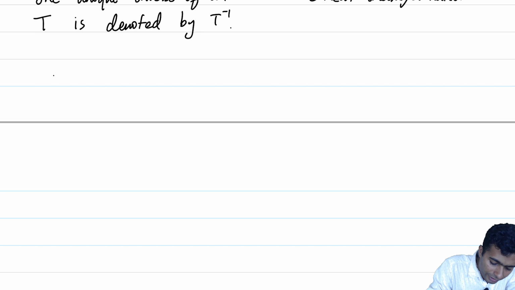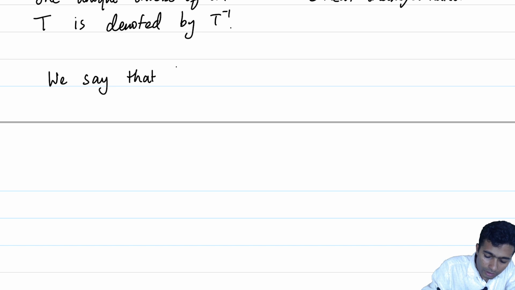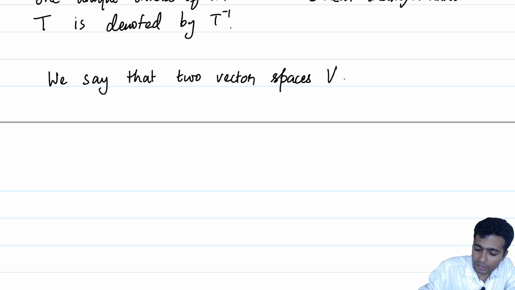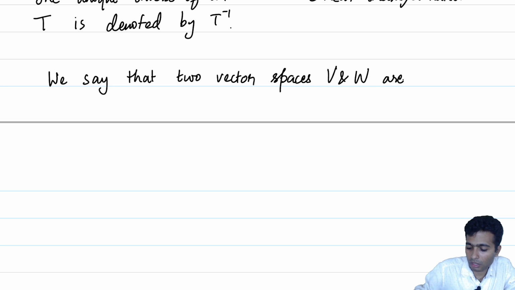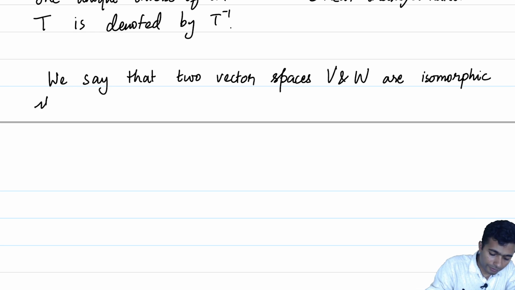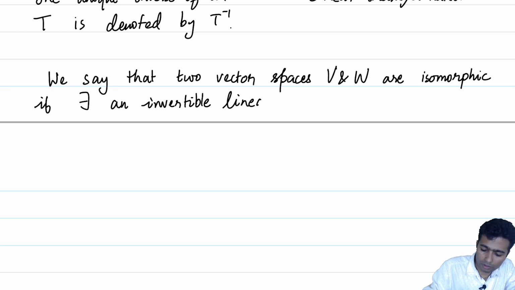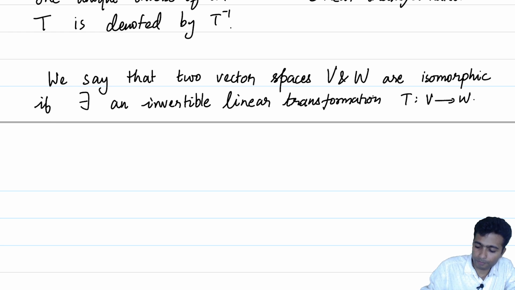So let me give a definition. Definition of isomorphism: we say that two vector spaces V and W are isomorphic if there exists an invertible linear transformation T from V to W.